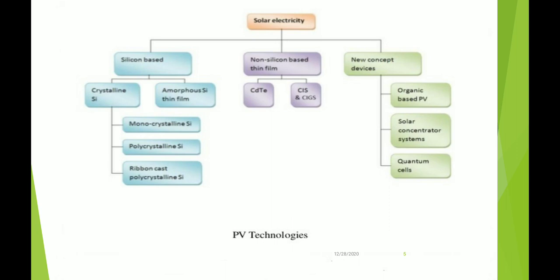Now, solar cells are further classified into three parts: silicon-based photovoltaic cells, non-silicon-based thin film, and new concept devices. Silicon-based have two further classifications: crystalline silicon and amorphous silicon thin film. Crystalline silicon has three divisions: monocrystalline silicon, polycrystalline silicon, and ribbon cast polycrystalline silicon. Non-silicon-based thin film has two parts: cadmium telluride, and CIS and CIGS. And new concept devices have three parts: organic-based PV, solar concentrator systems, and quantum cells.